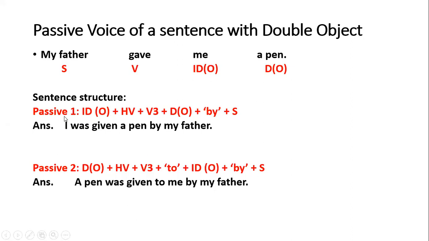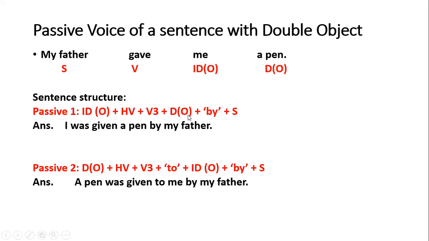So let's see the sentence structure. First of all, you will write indirect object, then helping verb according to the tense, whether past tense, present tense, future tense, continuous tenses, perfect tenses, simple tenses, whatever the tense is, according to that you will put the helping verb and then third form of verb, and then you will write direct object.